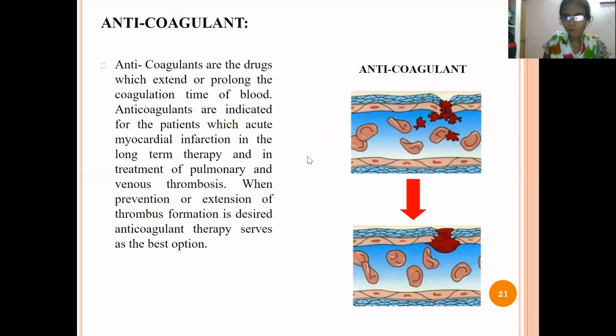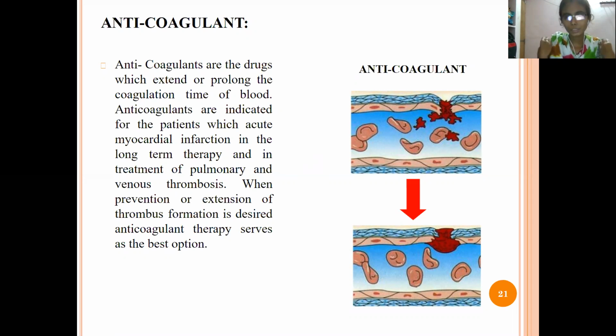So, anticoagulant. What does anticoagulant mean? These are the drugs which extend or prolong the bleeding time, the clotting time of blood. In this case, it does not completely stop the bleeding of the blood, so it will extend the bleeding of the blood.